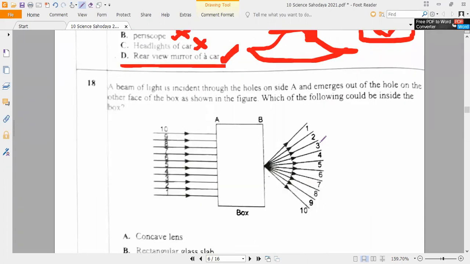Let me see who will answer. This is a direct question. A beam of light incident through a hole on one face of a box emerges out of a hole on the other face of the box, as shown in the figure. Which of the following could be inside the box? Anybody?